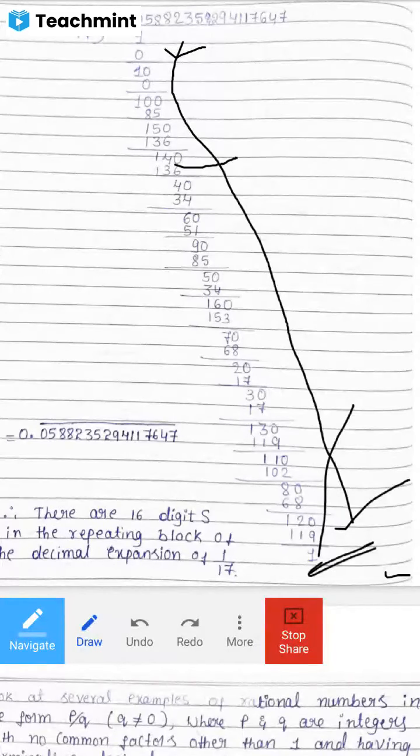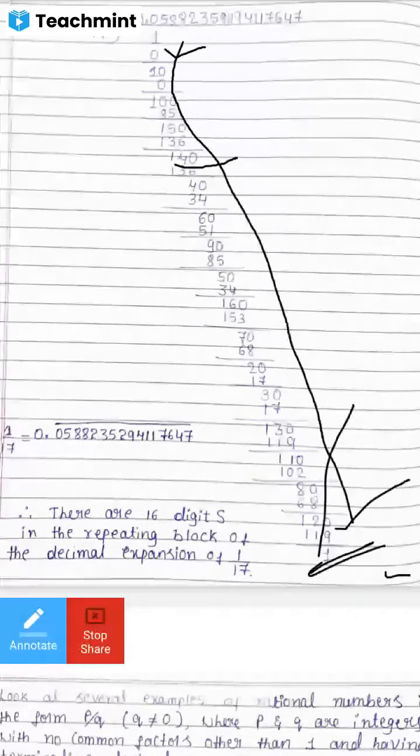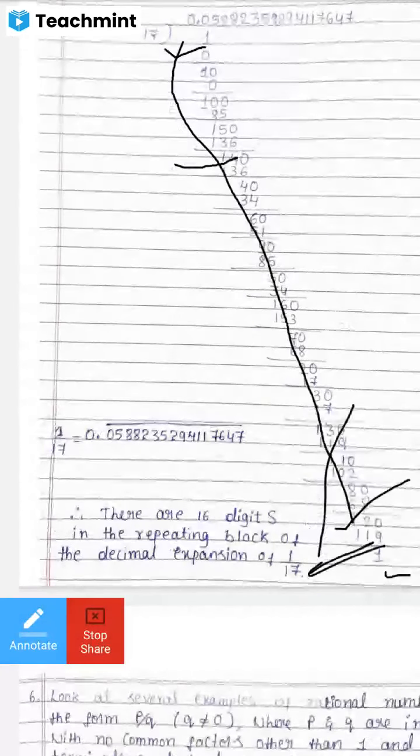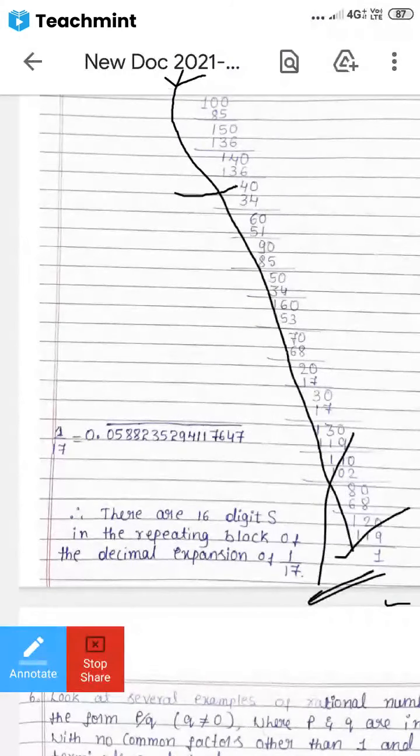So now we can observe the decimal expansion and the repeating block. How can we observe the repeating block? Here I took the answer for 1 by 17, 0.0588235294117647. Here we mark the bar, and the bar indicates the repeating block. If we continue this problem for 2 hours or 3 hours, we keep getting the same repeating block up to infinity.